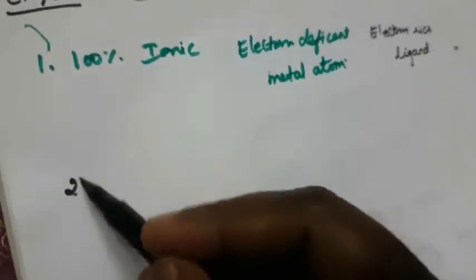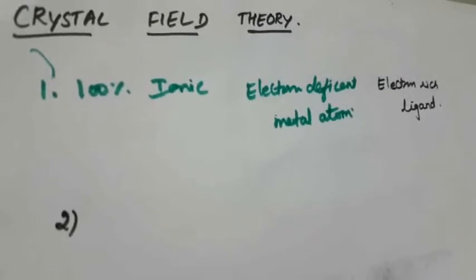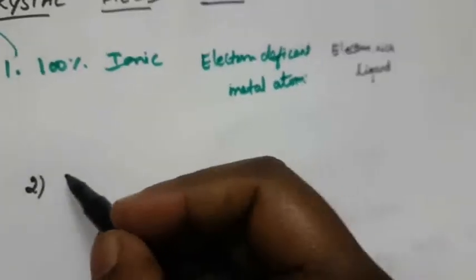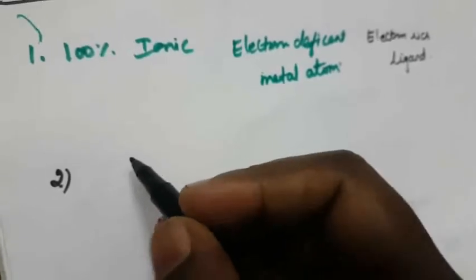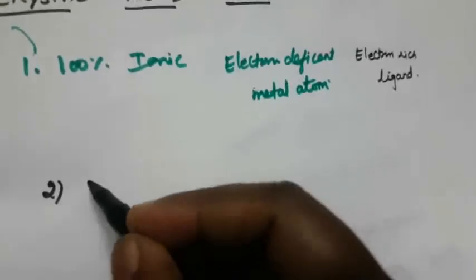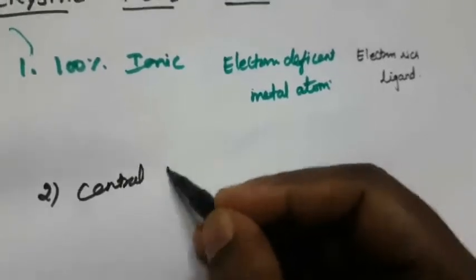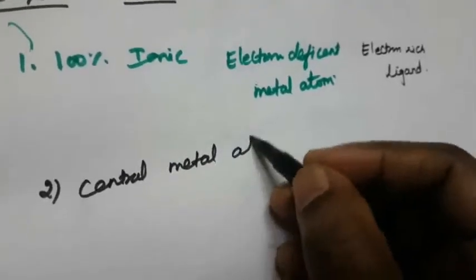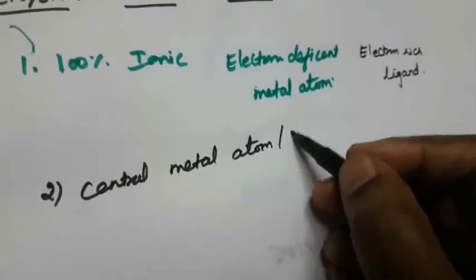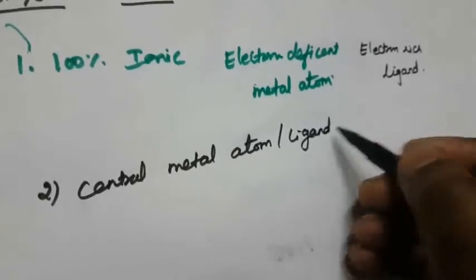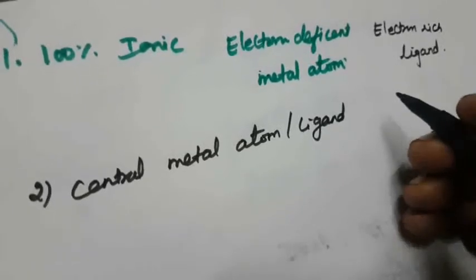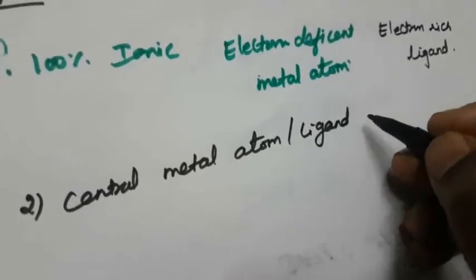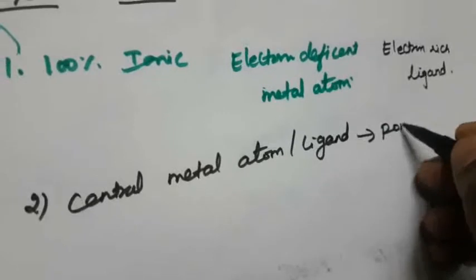Second assumption: in the coordination compound, the central metal atom and the ligands are charged. The charged atoms are called point charges. The central metal atom and the ligand are considered as point charges.